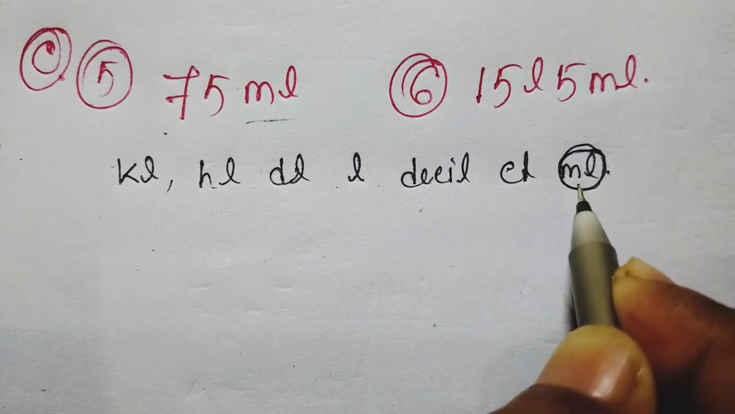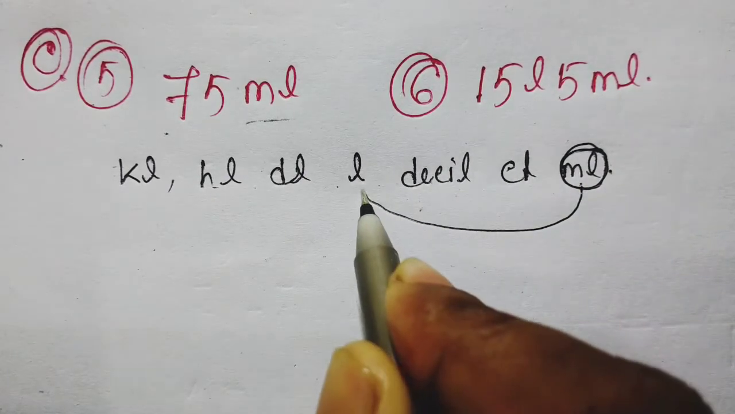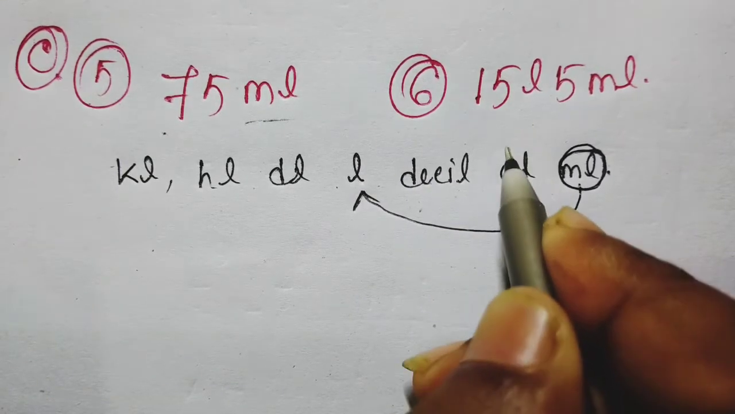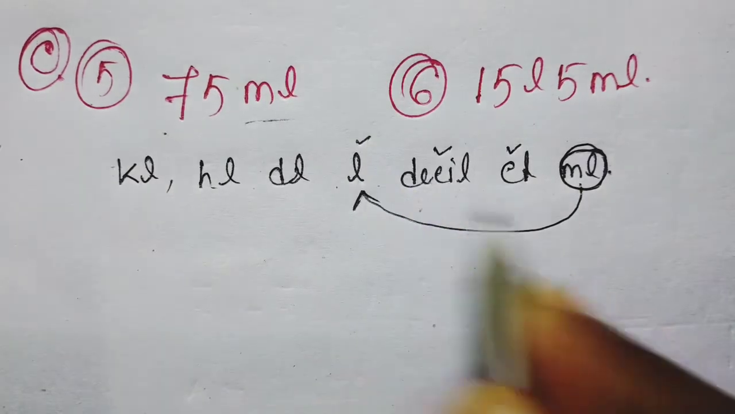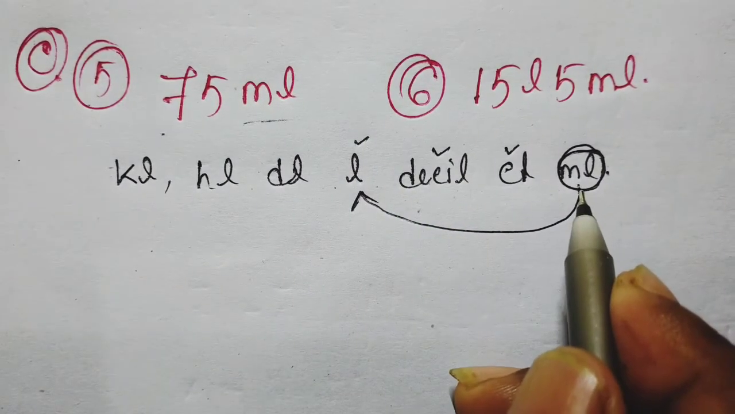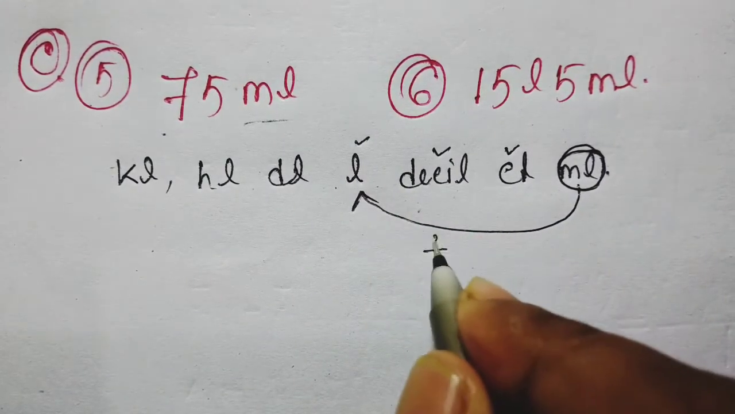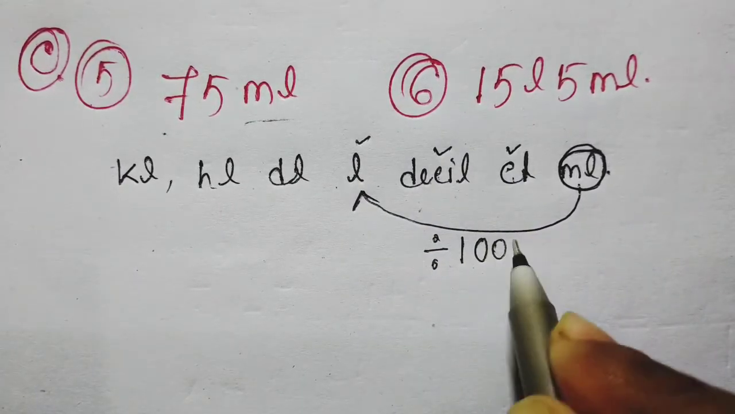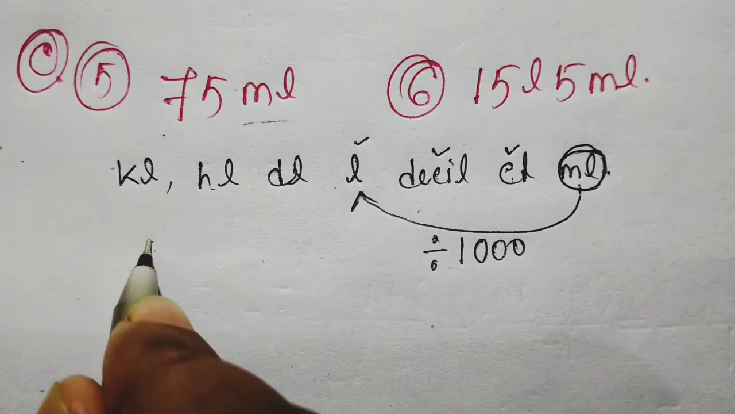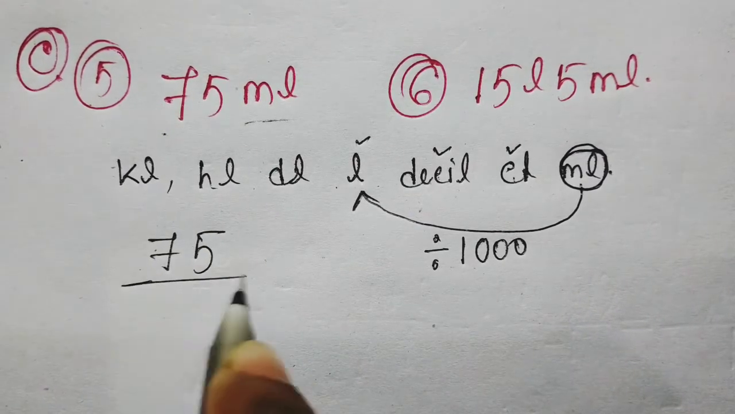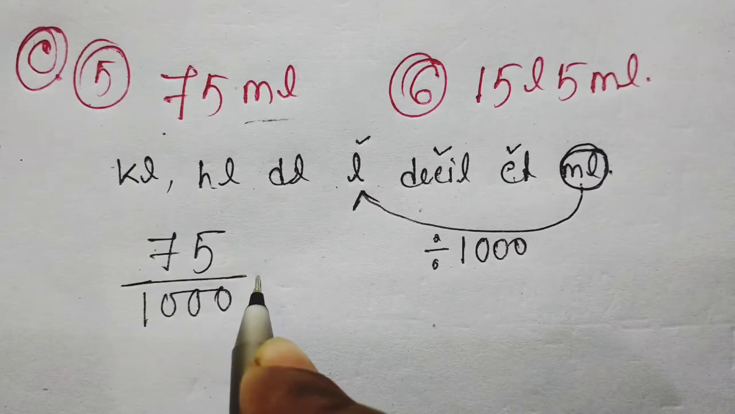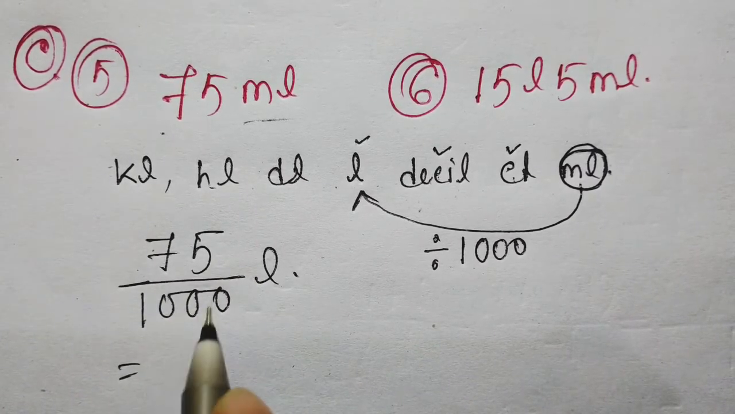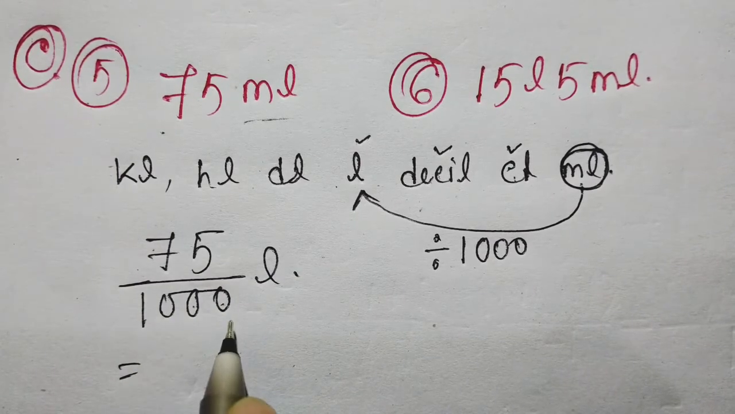So we have to go from right to left-hand side. Now just count how many units here. 1 unit, 2 unit, 3 unit, and we are going from right to left. So in this case we have to divide. How many units? 3 units. So just put three 0s after 1. So now the problem is 75 by 1000 liter. So 75 by 1000. Now you can divide easily. Here three 0s in the denominator.